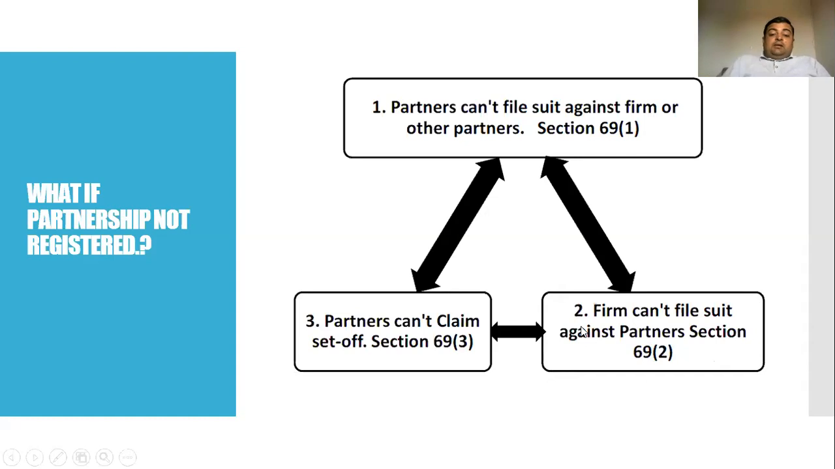Next, a partner can't claim set off under section 69(3). For example, let's take an example that there are four partners in the company, and one partner wants to retire after some time. In that case, the partner can't claim set off under section 69(3) because the firm is not registered. The set off can only be claimed if the firm is registered, and in the case of an unregistered firm, it is not possible to get set off under section 69(3).